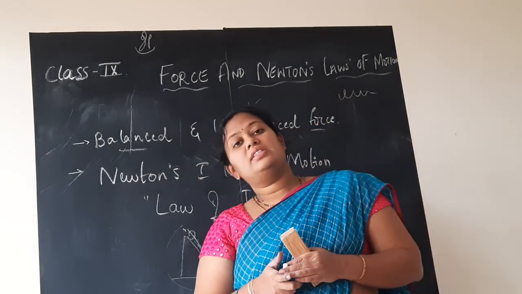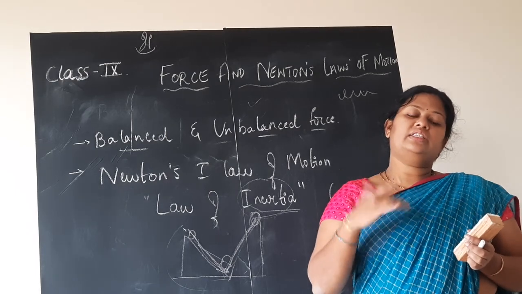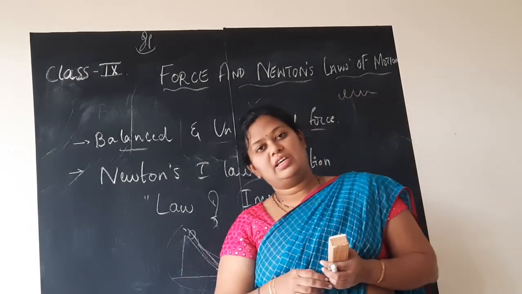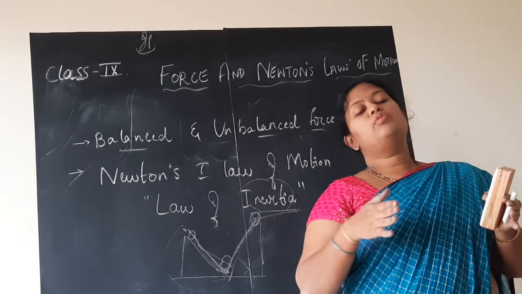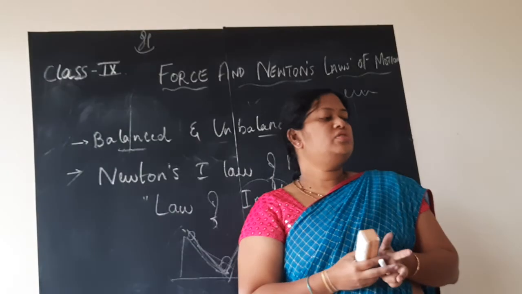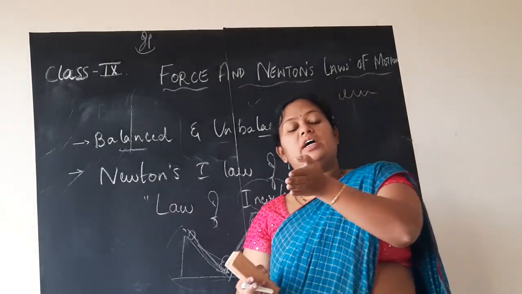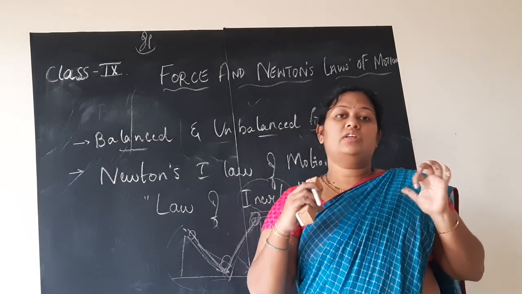Why do you think this is happening? Again, compare with the example of the bus suddenly starting and the driver applying the brake. In both cases, children, here also your body will continue to move with the speed of the vehicle in which you are traveling. So as soon as the curve comes, the direction of the vehicle is changing, but your body is not ready.